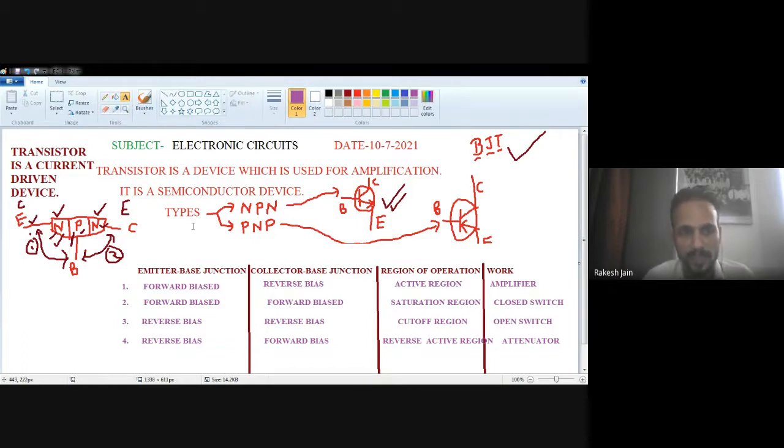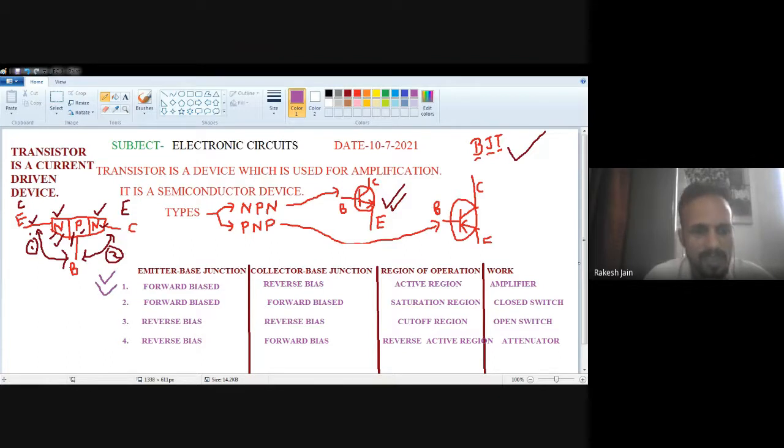So this is a very important thing because in competition exams you will frequently see: in the saturation region the transistor works as an amplifier, closed switch, open switch, or attenuator. So you should click on the correct answer. The transistor works in the cutoff region. It means the emitter base junction is reverse bias and the collector base junction is reverse bias. Or both are forward bias. Or the emitter base junction is forward bias and the collector base junction is reverse bias. Like this kind of questions. In various types, the transistor works as an open switch in which region? Active region, saturation region, cutoff region, or reverse active region. All those answers you will find from this table. So remember this table. This is very important.